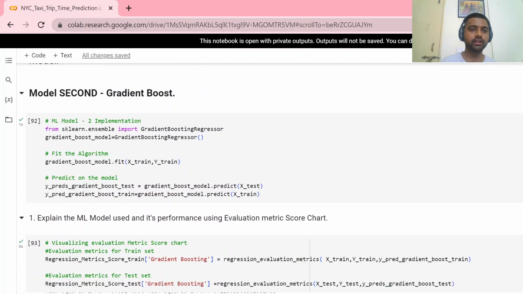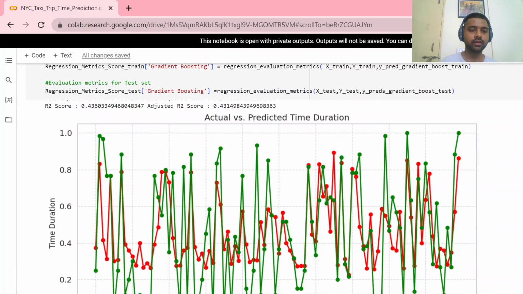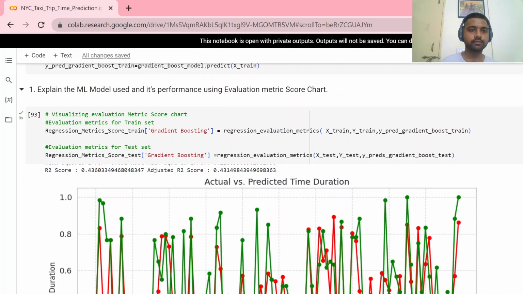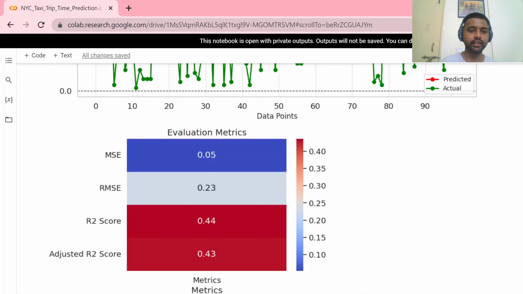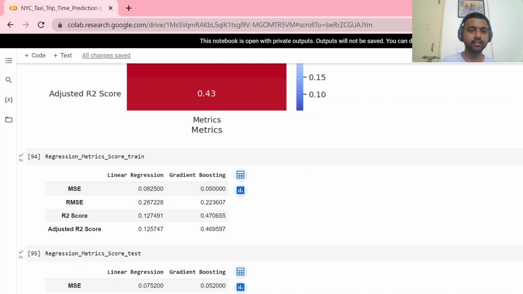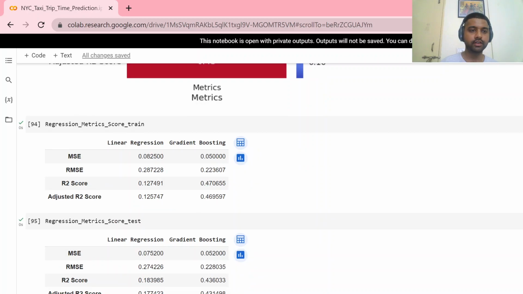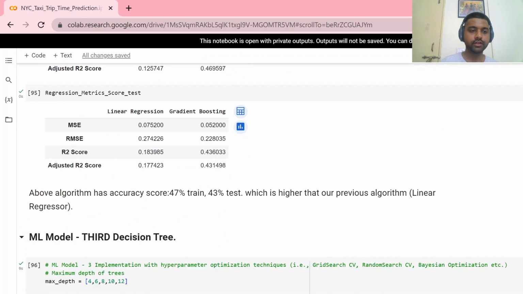Similarly, we did it for gradient boosting, and in the gradient boosting we get a better R2 score and accuracy than the previous one.